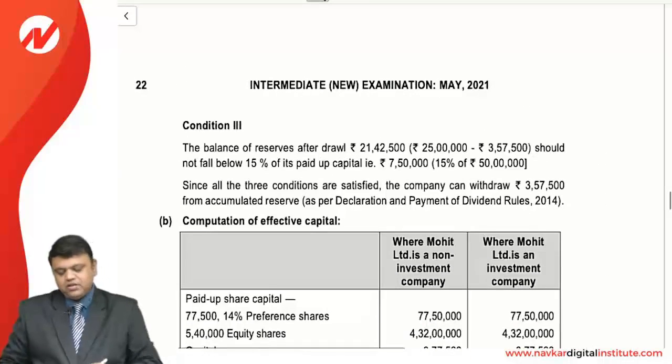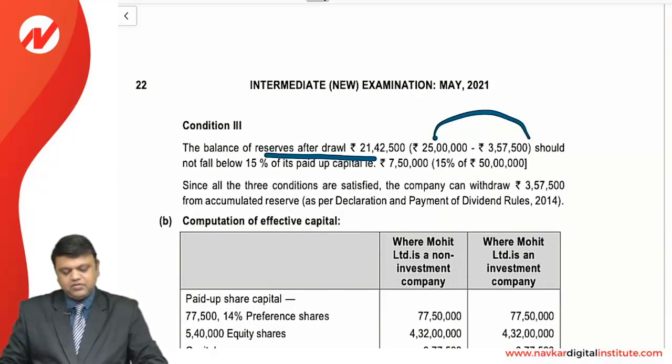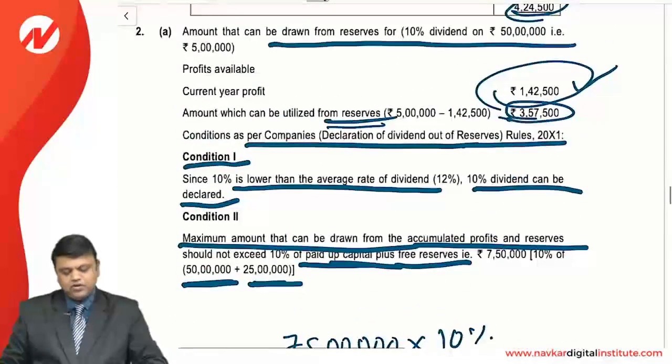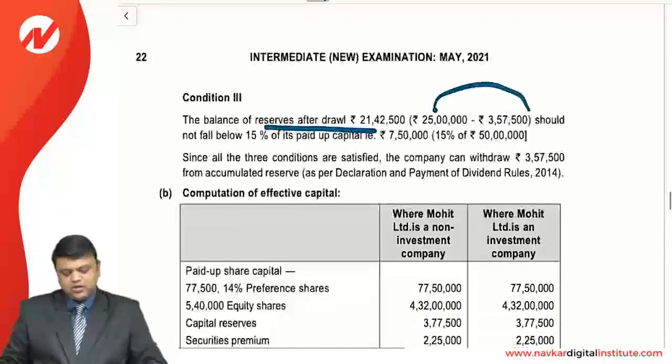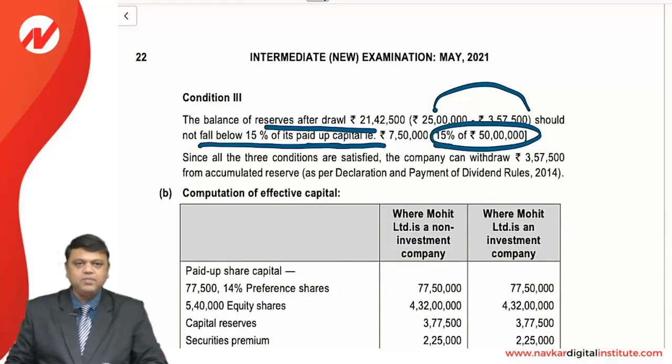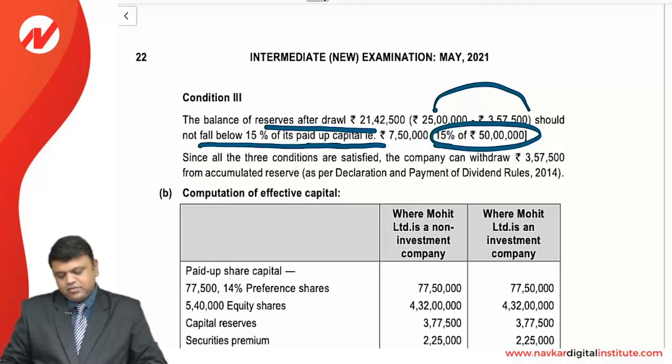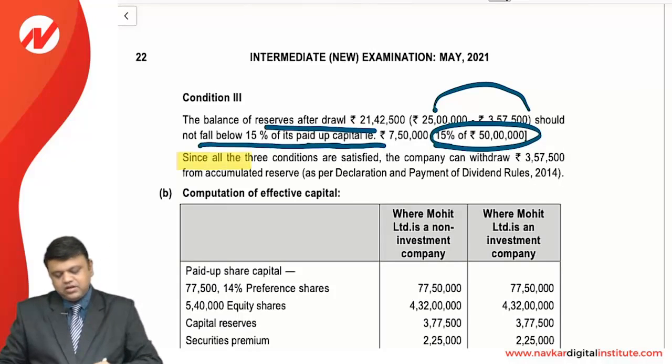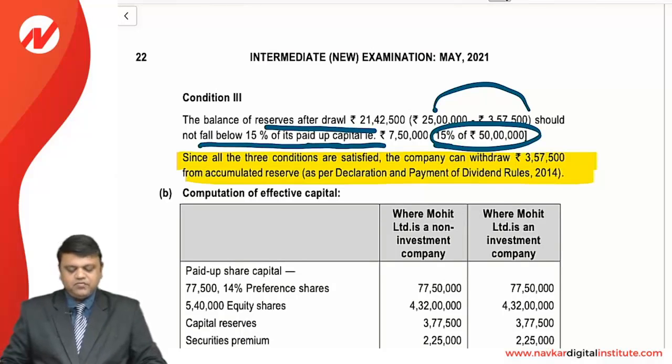Condition number 3: the balance of reserve after drawing, that is 25 lakhs deducted by the 357,500 that we need to withdraw from the reserve, should not be below 15% of its paid up capital. Yes, if we see the 15% of paid up capital, it does not fall below that limit. So the balance of reserve is still more than 15% of the capital. Since all 3 conditions are satisfied, the company can withdraw 357,500 from the accumulated reserve.